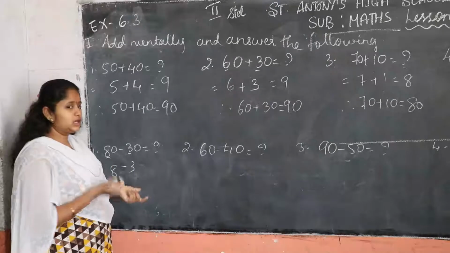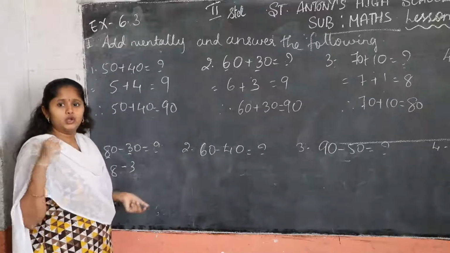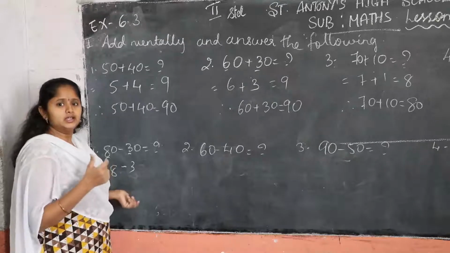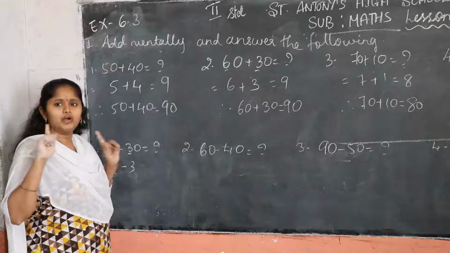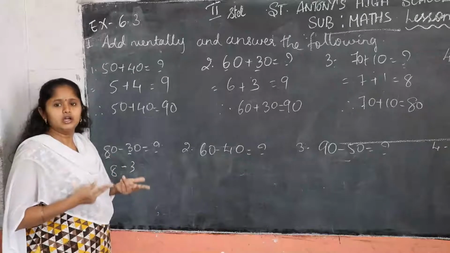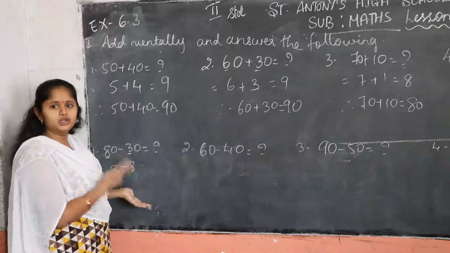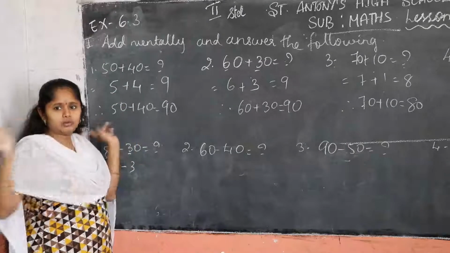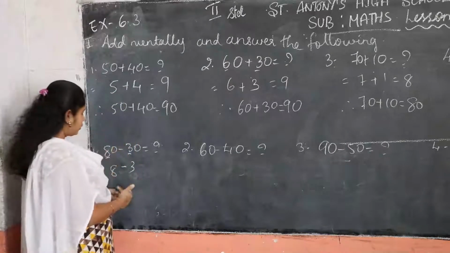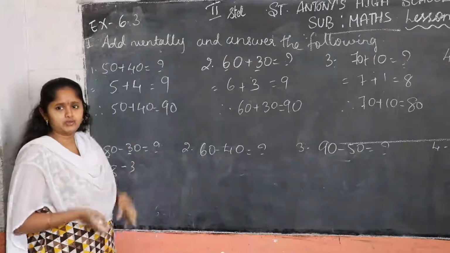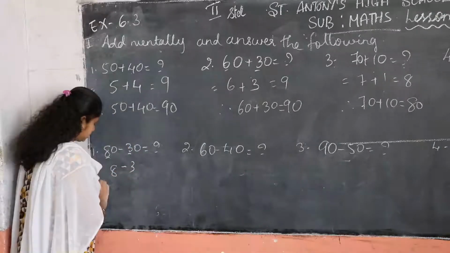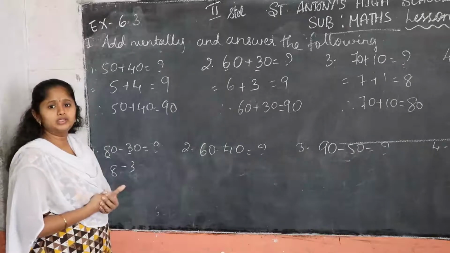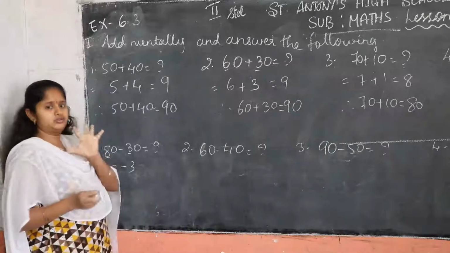So we are taking 1 digit number to subtract it easily. You all have subtracted the subtraction sum in 1 digit. Yes, no, not we have done. We have not solved into 2 digit. We have solved with the finger or with the object or with the help of number line. This we are going to do mentally. Okay. So 8 minus 3 is how much, children? 8 minus 3 is 5.